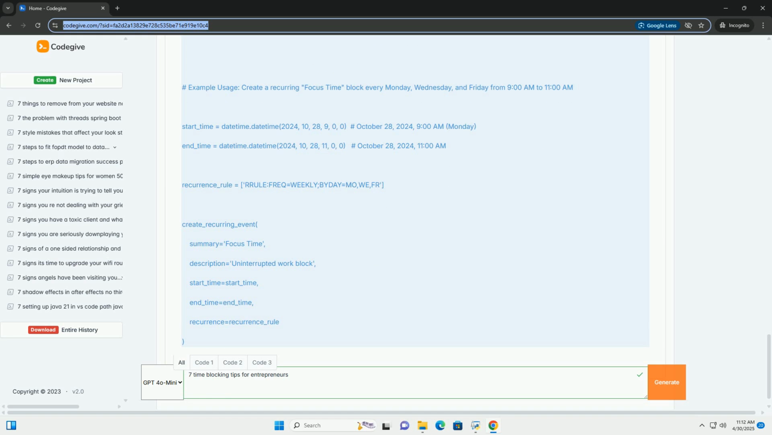Tip 4: be realistic about time estimates. One of the biggest mistakes people make is underestimating how long tasks will take. Track your time: use a time tracking app or a simple spreadsheet to record how long tasks actually take. This will provide valuable data for future estimates. Add buffer time: always add a buffer of 10 to 20% to your time estimates. Unexpected interruptions or complications often arise.